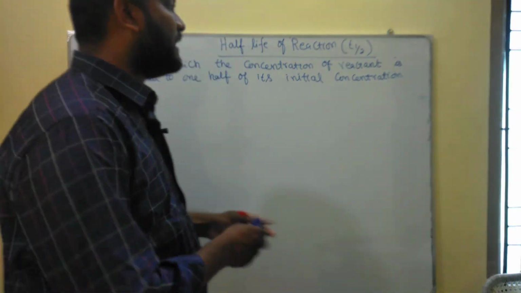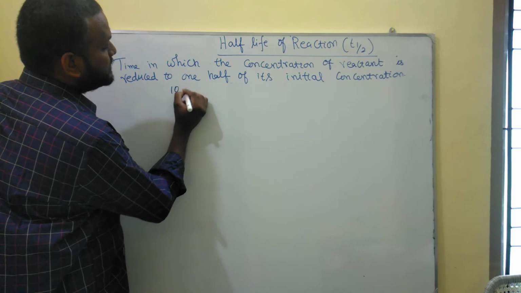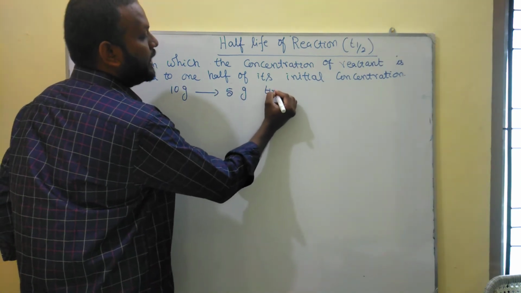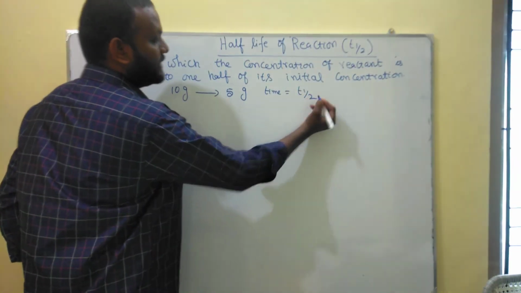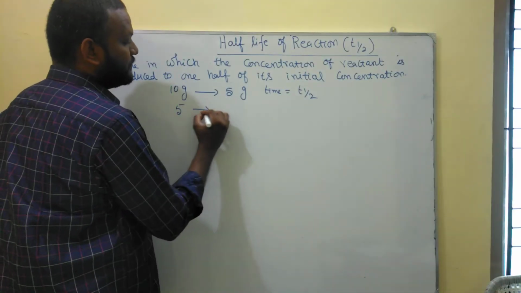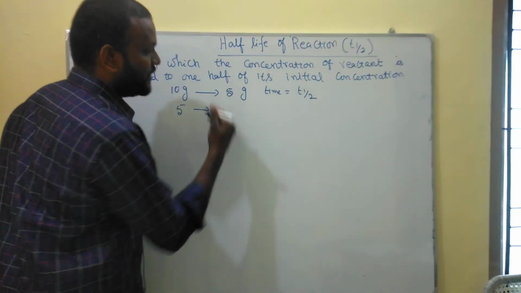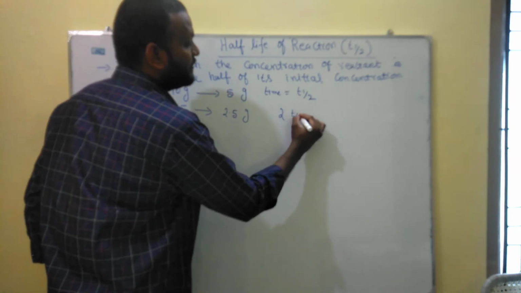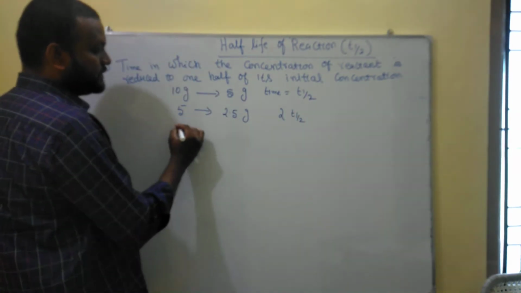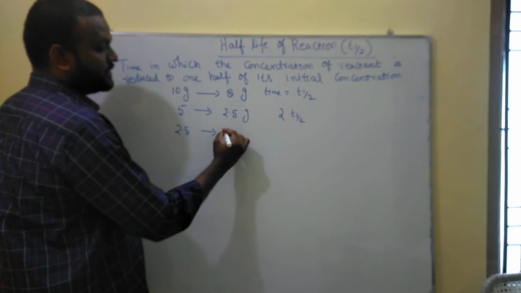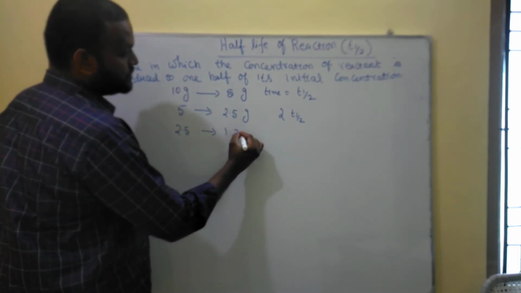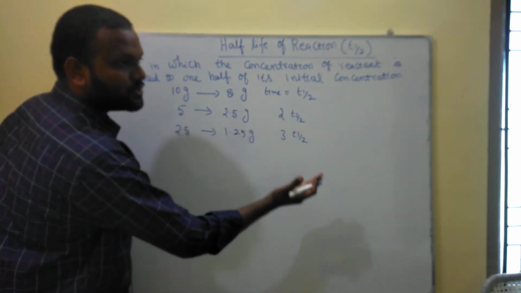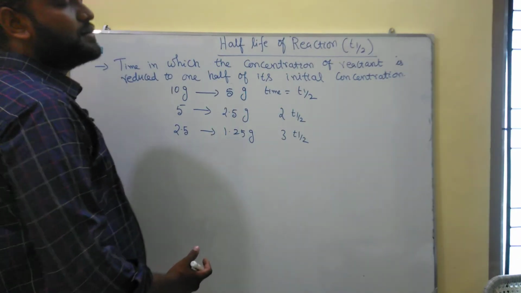Suppose you are taking 10 gram, and the 10 gram is converted into 5 gram. That particular time is known as T half of the reaction. Then this 5 gram becomes 2.5 gram, and this is the second T half. Suppose the 2.5 gram is converted into 1.25 gram, this is the third T half. So we can continue into the next successive T half of the particular reaction.